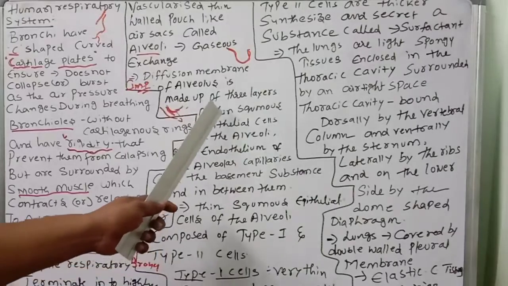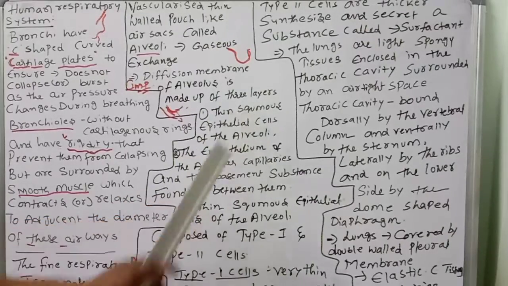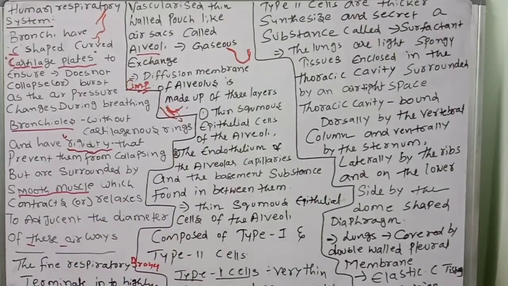What are those? One, the thin squamous epithelial cells of the alveolus. Squamous means one layer, simple epithelium. What is simple epithelium and compound epithelium? When one layer of cells is there, it is simple. More than 2 layers, you know very well, is compound. So the simple squamous epithelium of the alveoli is the first layer.